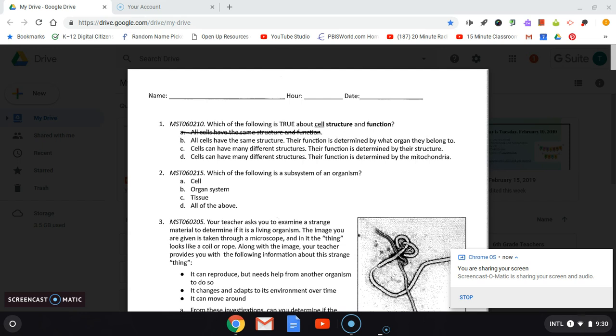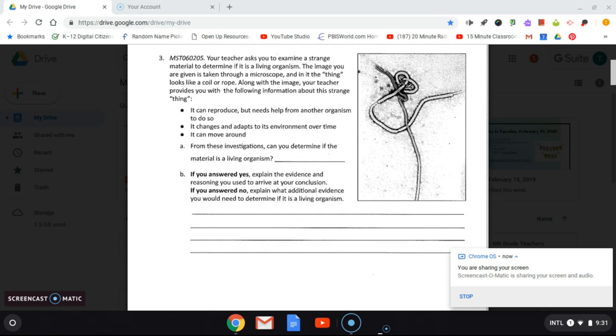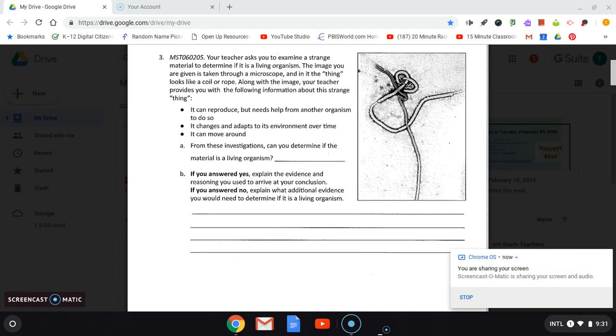Number 2. Which of the following is a subsystem of an organism? A. Cell, B. Organ system, C. Tissue, or D. All of the above? Remember, if I'm going too fast for you, it might be a good idea after each question to hit pause so that you can think about your answer and then hit play again to hear the next one.